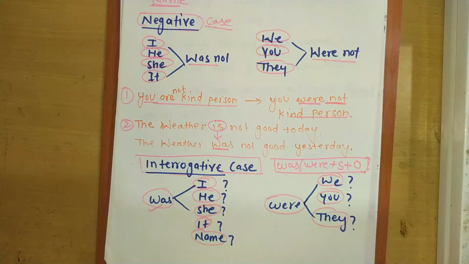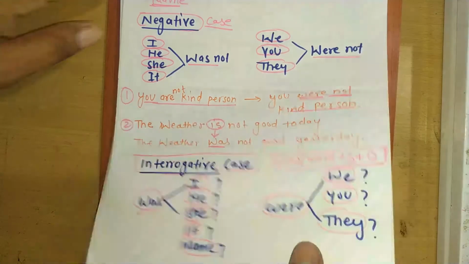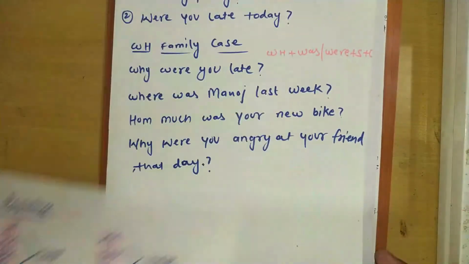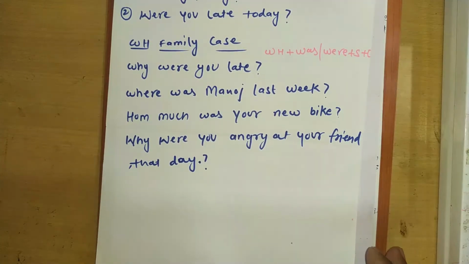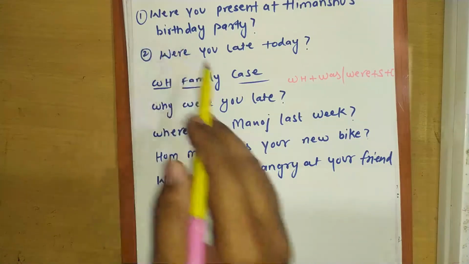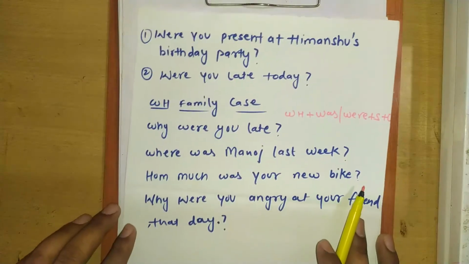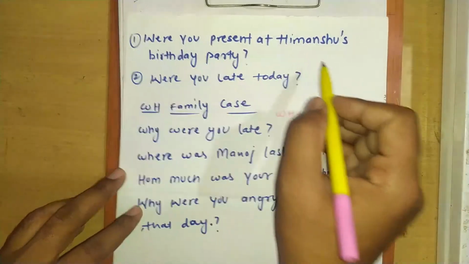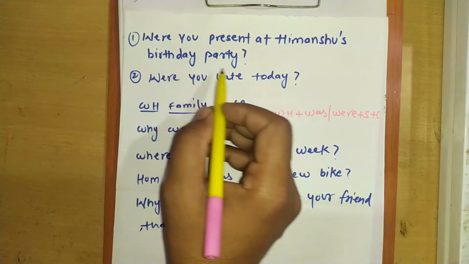Now let's come again in next step, and the next step is sentences of interrogative case. First sentence is, were you present at Himanshu's birthday party?